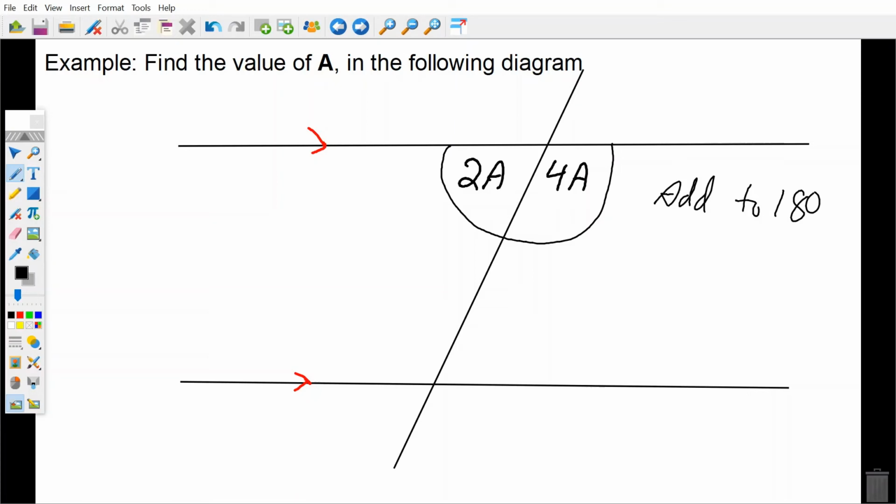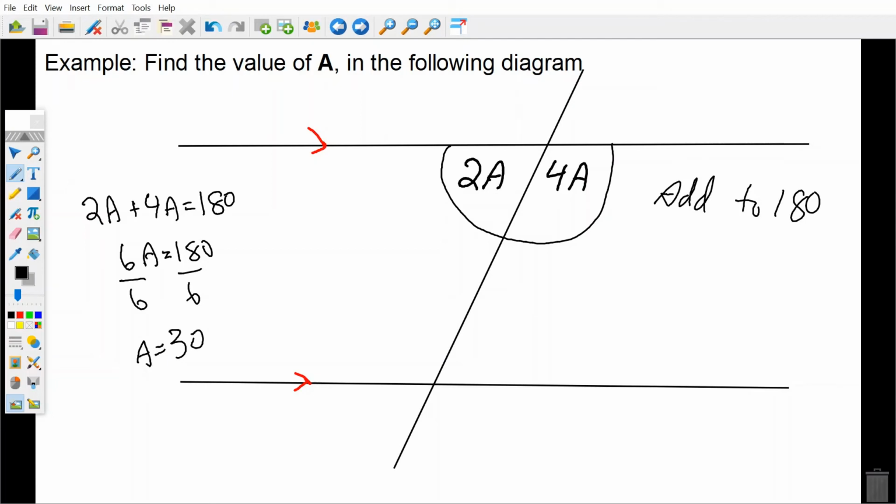Therefore, we're going to write that down. 2A plus 4A has to equal 180 degrees. Now it's just a matter of solving for A. 2A plus 4A is 6A equals 180. Divide both sides by 6. A equals 30 degrees. So the angle measurement for A is 30 degrees.